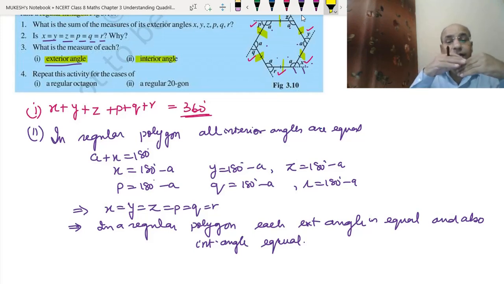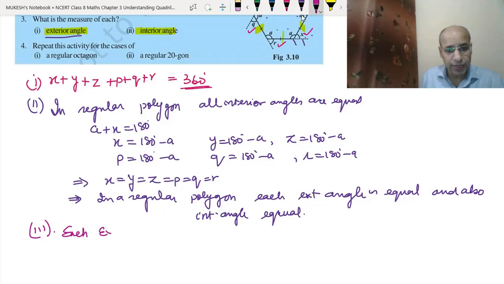It will be a very long process to first find the interior angle. As we know, the sum of interior angles in every polygon is different, but the sum of exterior angles in every polygon is the same. So it is easier to find the interior and exterior angles from the sum of the exterior angles. The third thing we can say is that each exterior angle will be equal to 360 degrees divided by n.